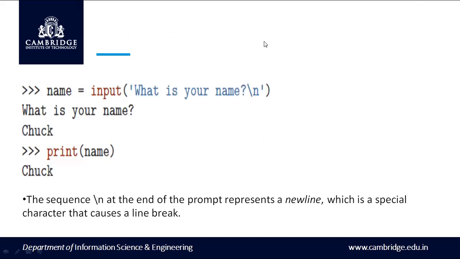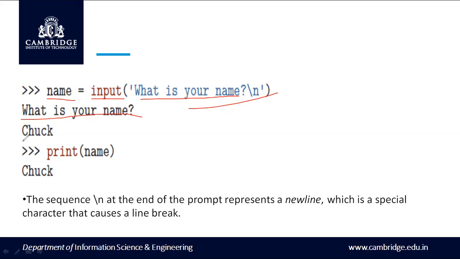So here we have an example of asking the user for input. I have a variable called name. Here I'm using the keyword input and I am prompting the question within the input as what is your name. When I execute this statement, the shell asks me the question, what is your name.